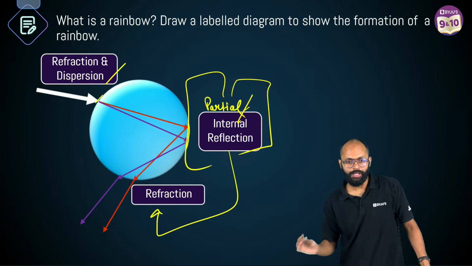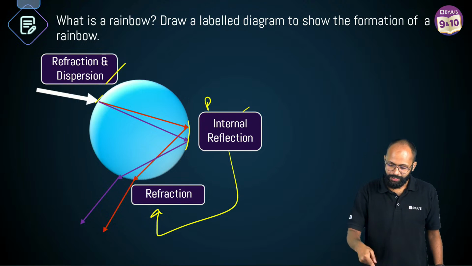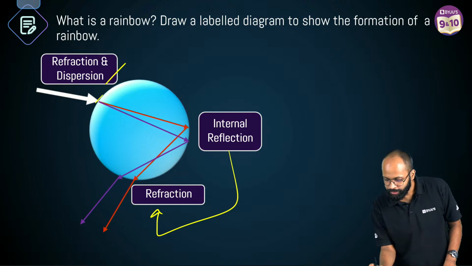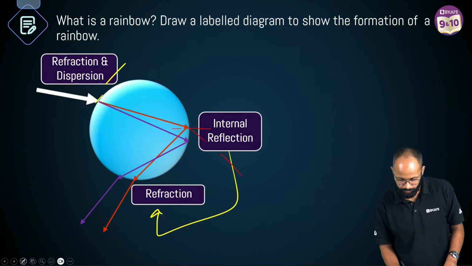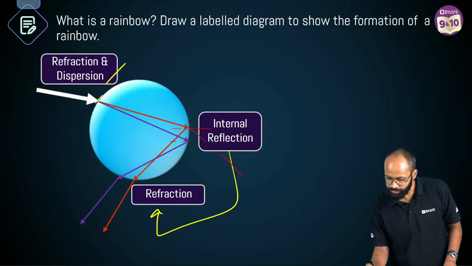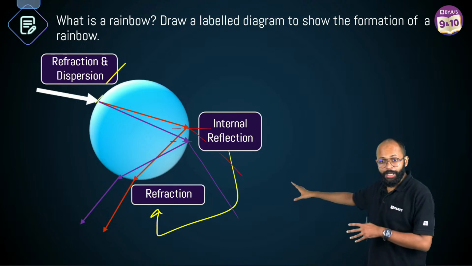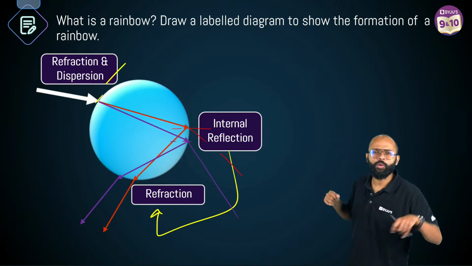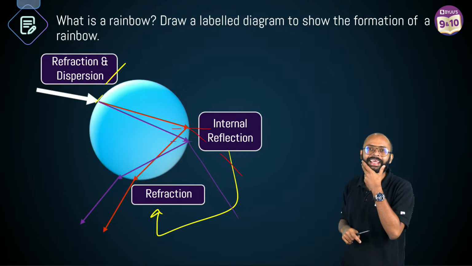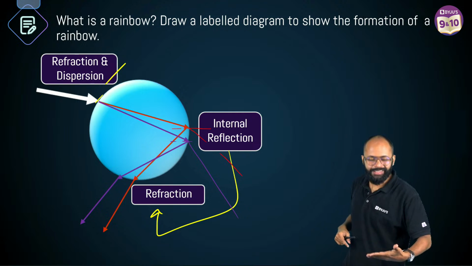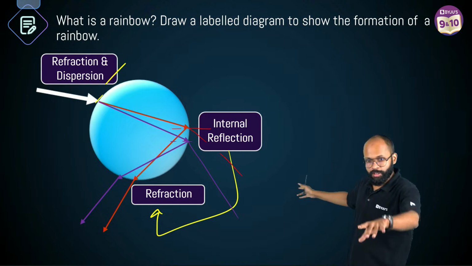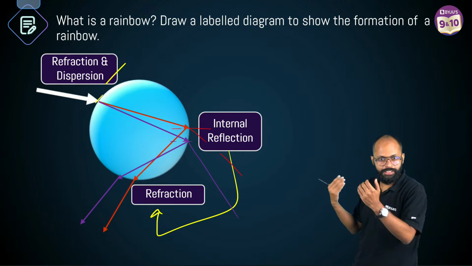बस partial का मतलब क्या हुआ? Partial means that not all the light is coming back. Some of the light is going outside also. Light बाहर भी जा रहा है, लेकिन थोड़ा सा अंदर भी आ रहा है. Partial reflection, think about it. When you go to a lake or when you go to a swimming pool, when you look at the surface of the swimming pool, can you see yourself? है ना? क्यों? It is partial reflection. Similarly, here we have partial reflection. Correct? है ना? हाँ, very good.